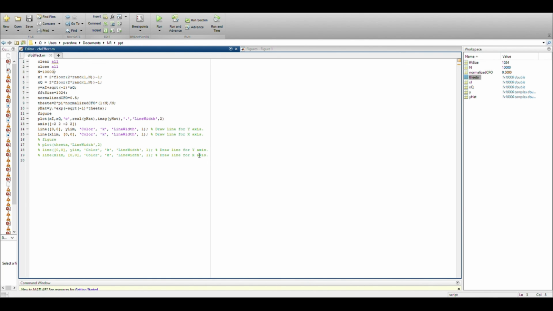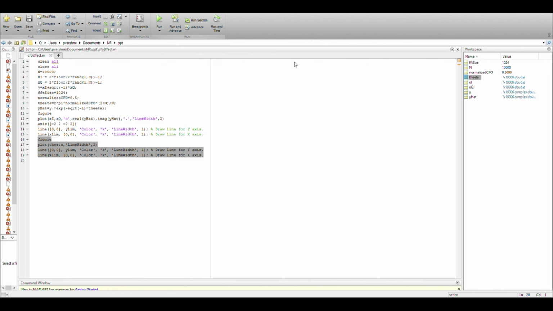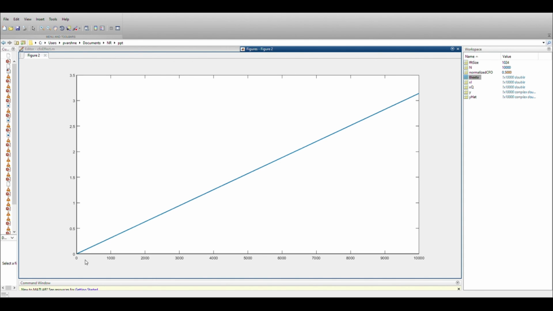I'll also show you how the phase shift looks like. On the x-axis is the symbol number, on the y-axis is the phase shift. As expected, the phase shift due to CFO is linear in nature.